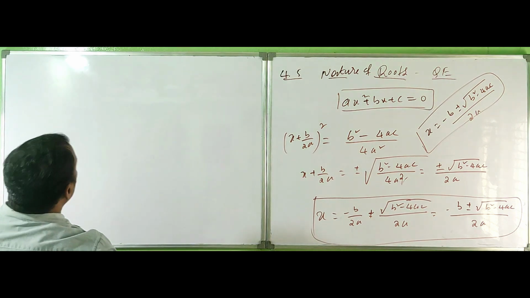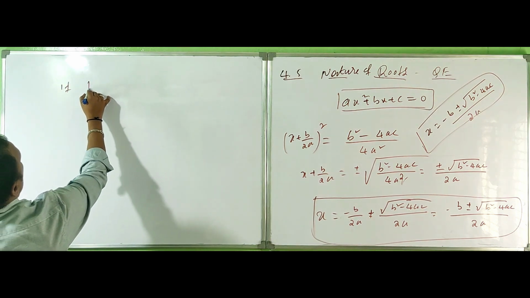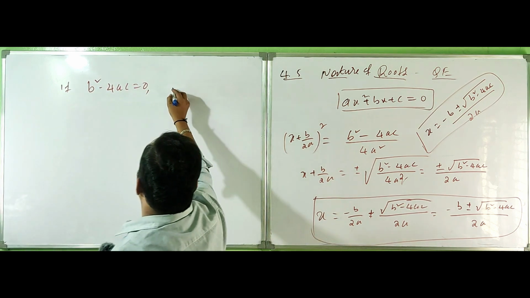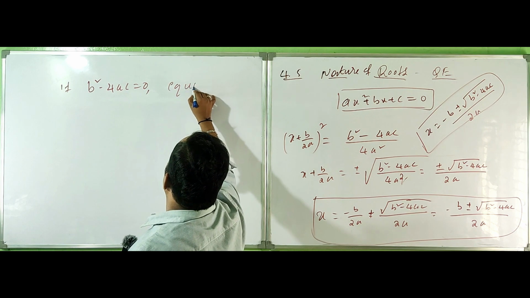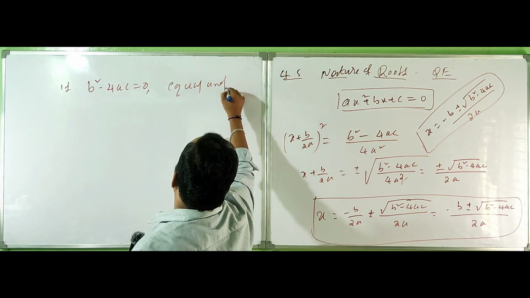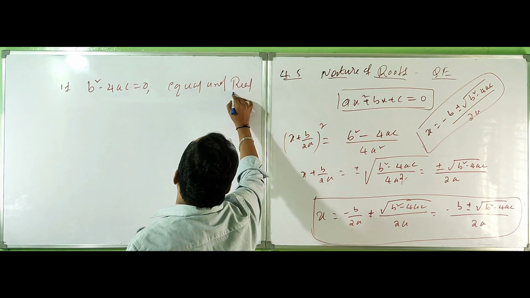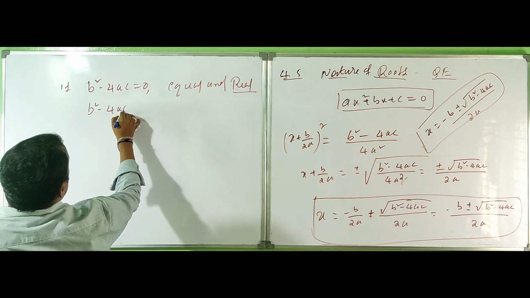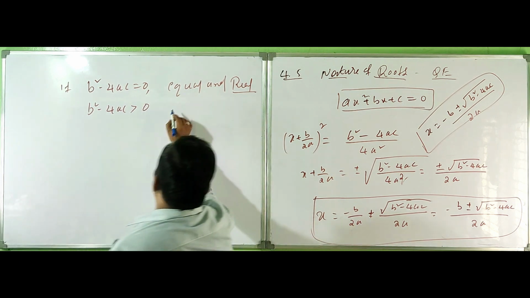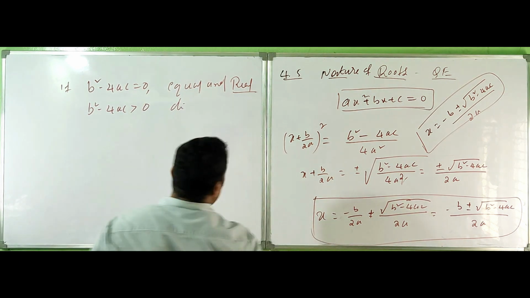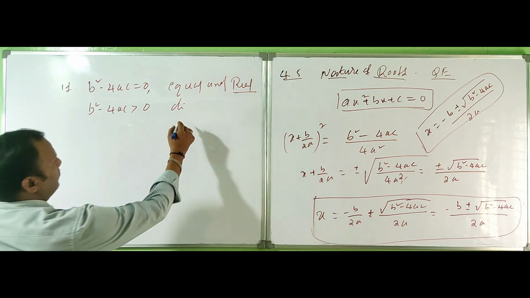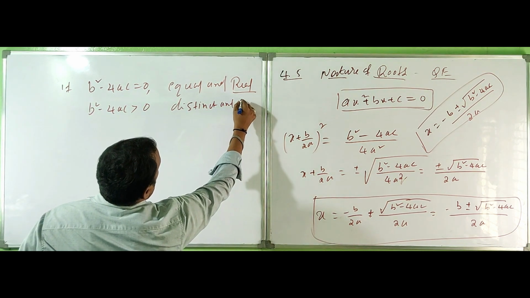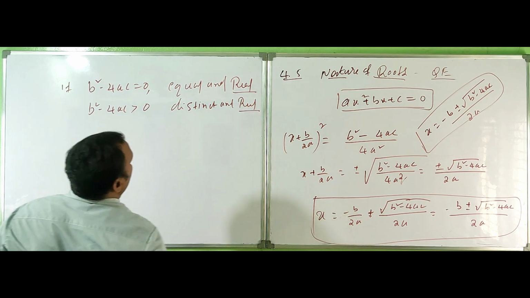So discriminant: if b square minus 4ac is equal to 0, then the roots are equal and real. If b square minus 4ac is greater than 0, the roots are distinct and real.